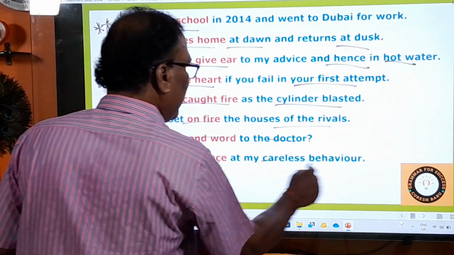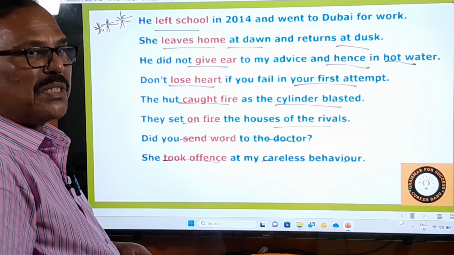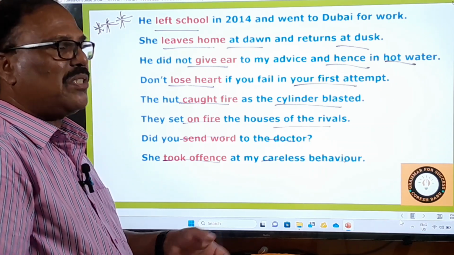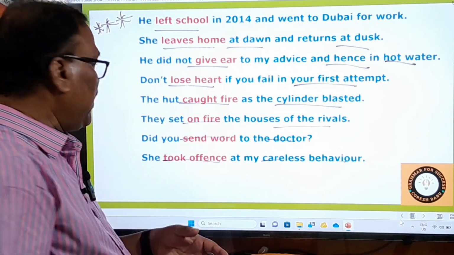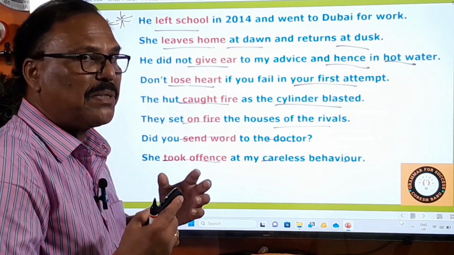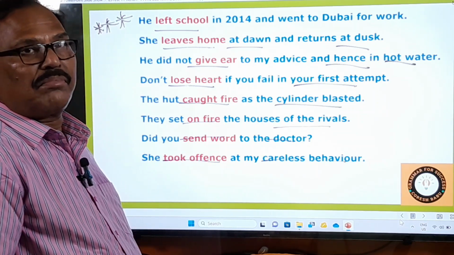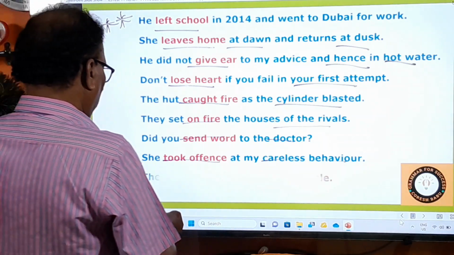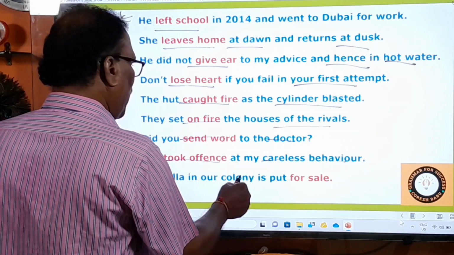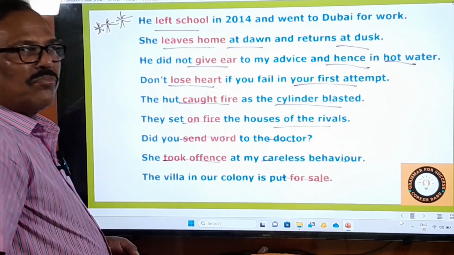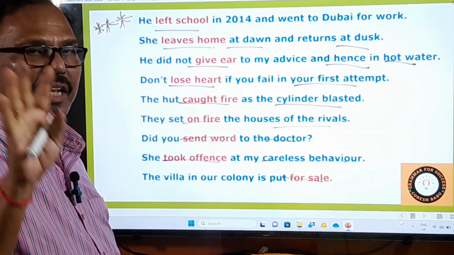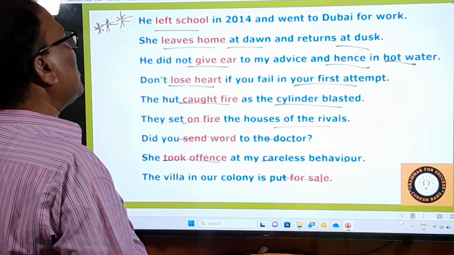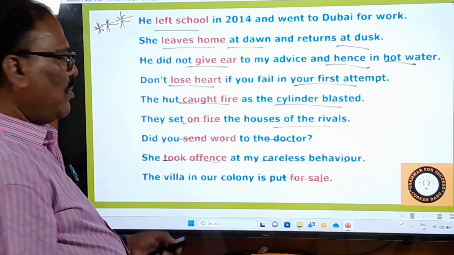And one more example. She took offense at my careless behavior. If you misbehave with some colleague, sometimes they will take offense. Take offense means they become angry, they become irritated. Okay. The villa in our colony is put for sale. Don't say put for the sale. So these are all the beautiful examples given on those phrases.